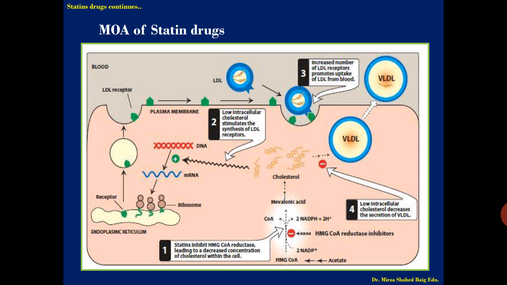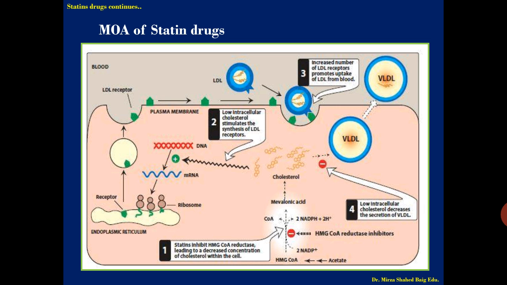blood. So to meet their necessity, the cells start taking up the LDL from the blood, and this is how the clearance of LDL takes place, or lowering of the LDL level in the blood. As there is no cholesterol in the cells, there is no formation of VLDL also, because the cholesterol which is formed through oxidation and other processes forms the VLDL, and VLDL is again released into the blood. But as the cholesterol is not forming in the cell due to the blockage of the HMG-CoA reductase enzyme, VLDL is also not forming.